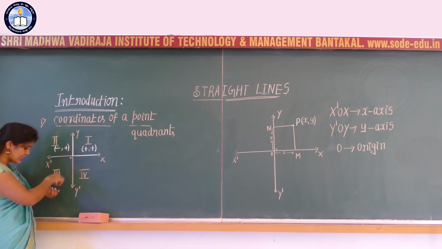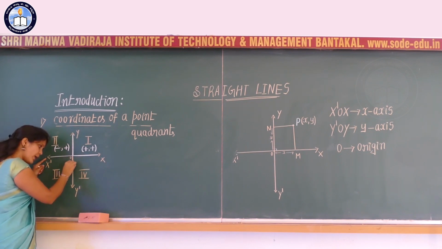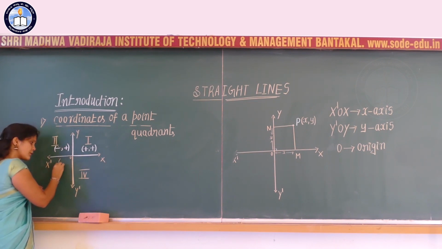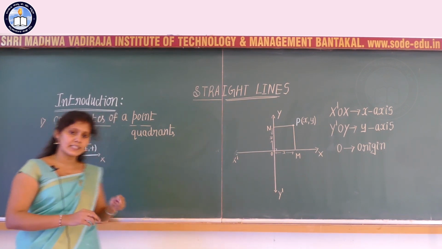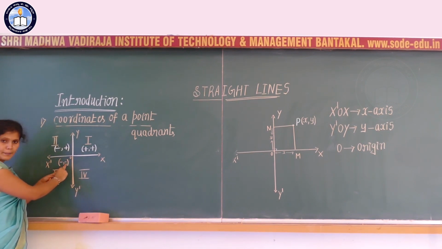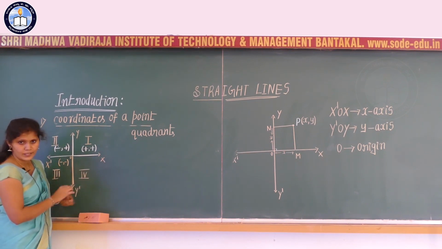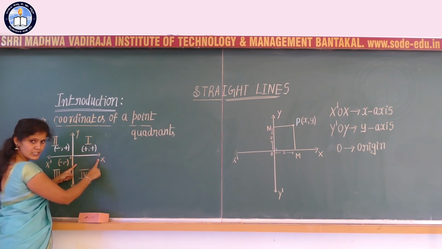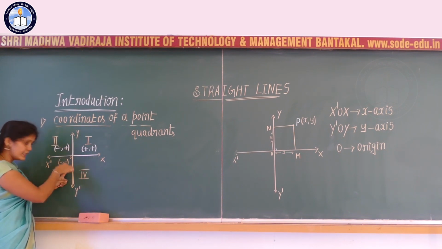If we consider the third quadrant, x is negative and y is also negative. Therefore each point is an ordered pair of the form minus comma minus, for example minus 1 comma minus 2, minus 2 comma minus 3, etc. With respect to the last quadrant, x is positive and y is negative.